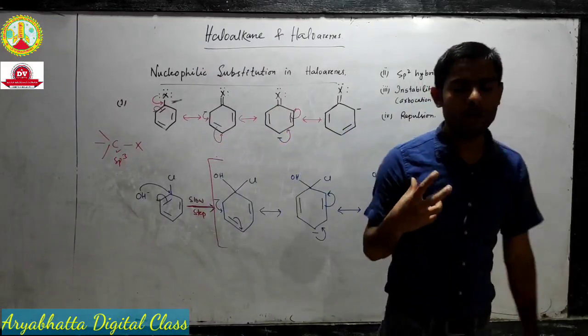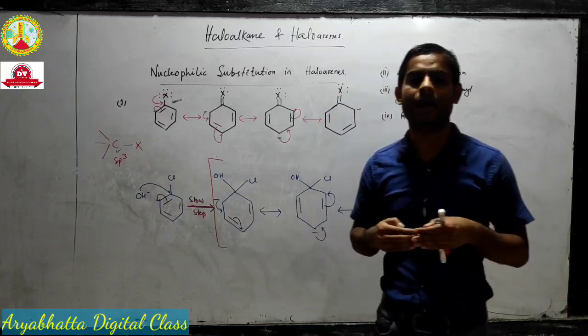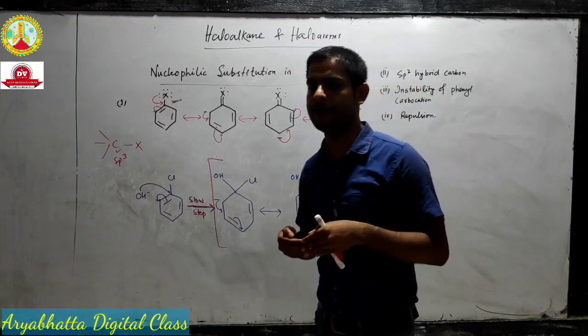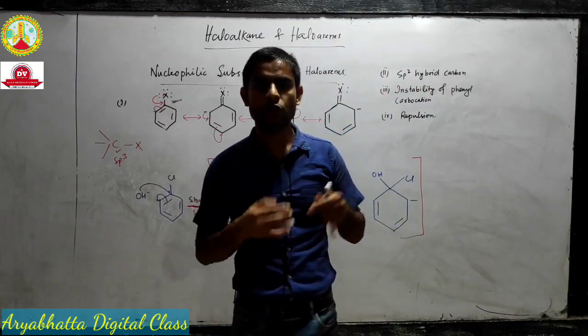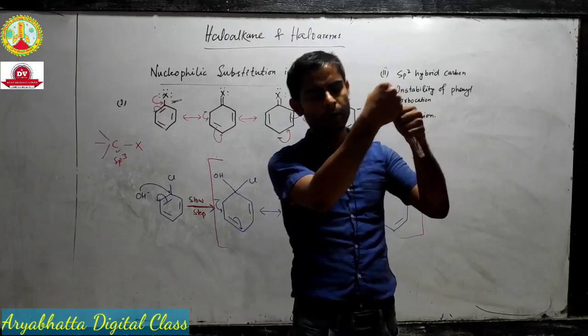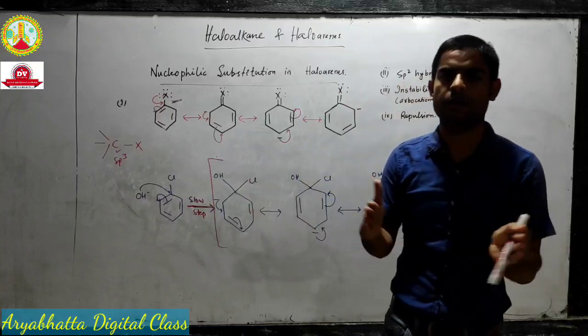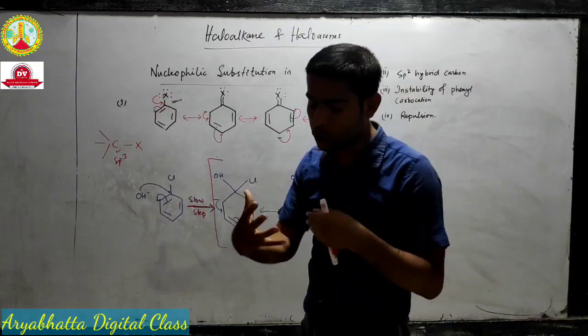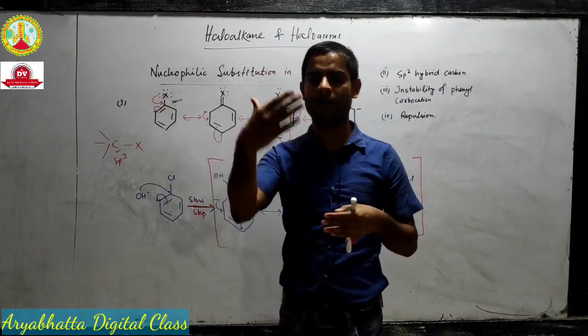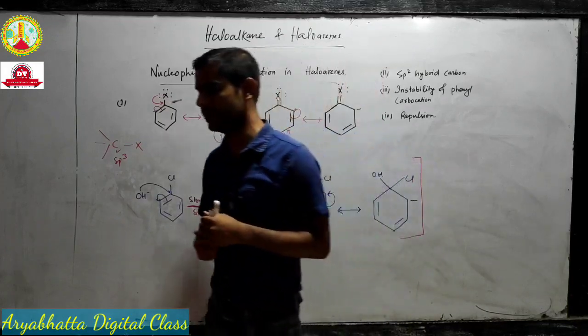And we know that sp2 hybridized carbon is more electronegative than sp3 hybridized carbon. So it can pull the nearest atom, or it will squeeze the bond length. Shorter bond length means higher bond energy or higher bond stability.